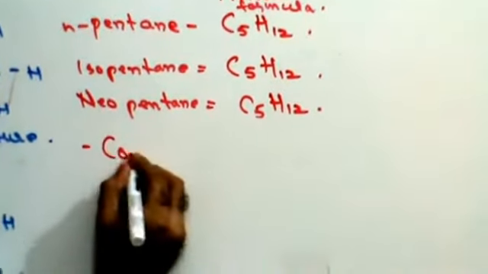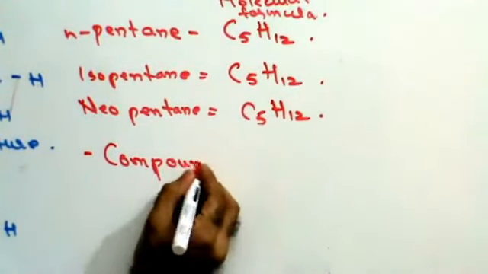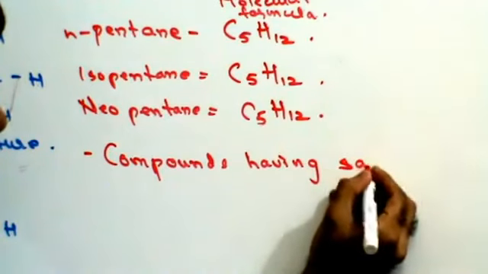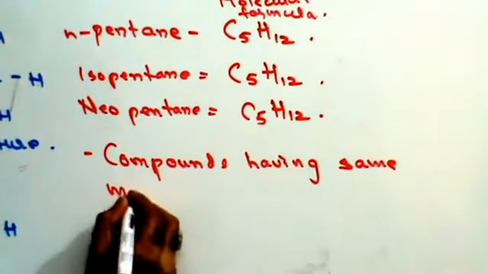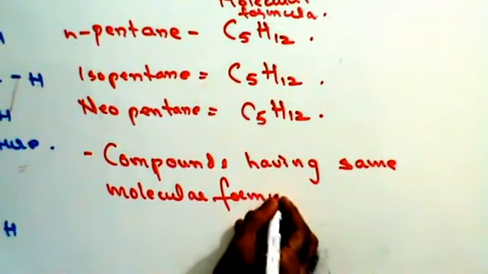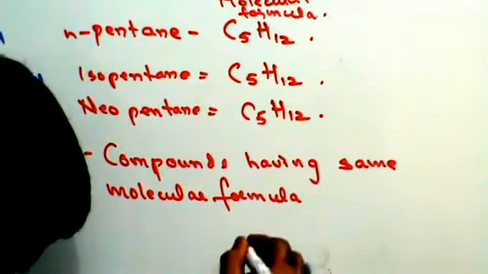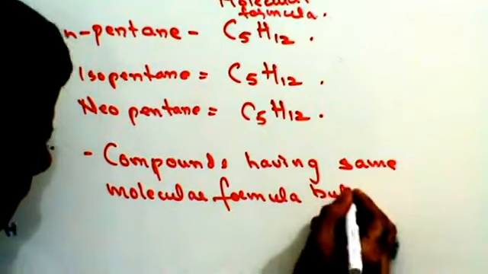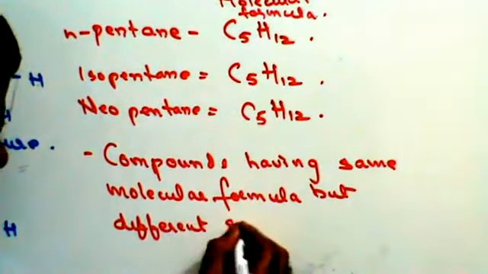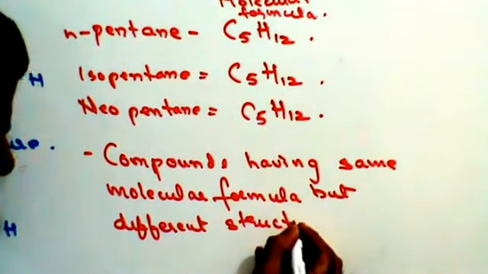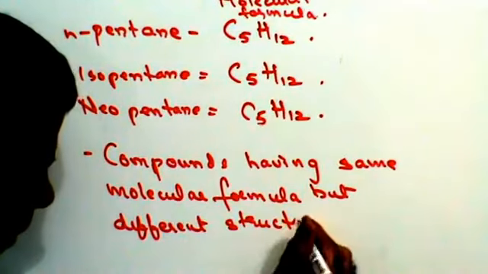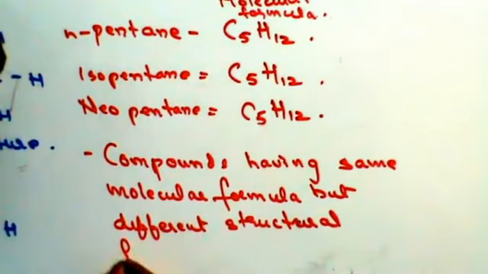These are compounds having same molecular formula, right, but different structural formula.